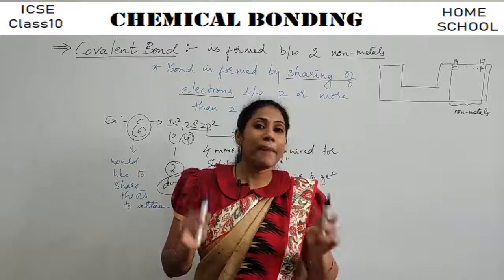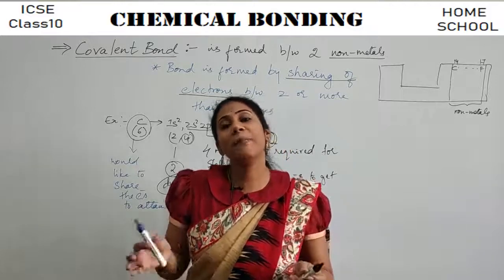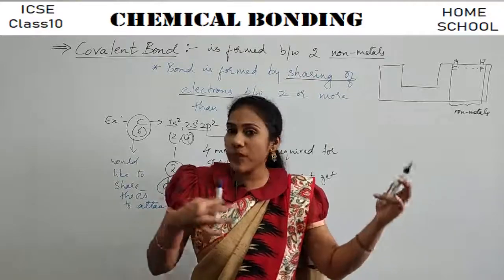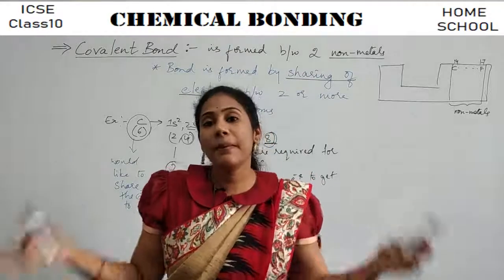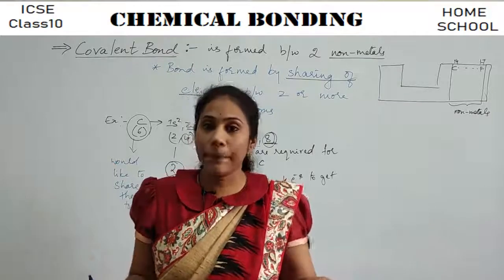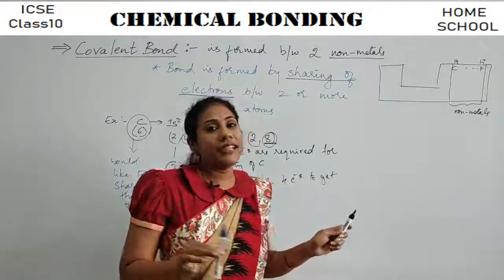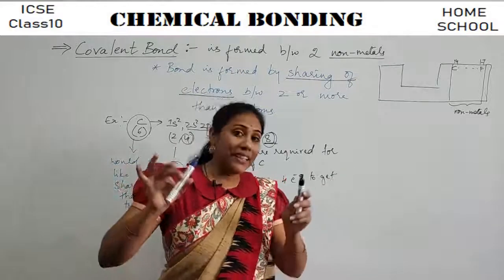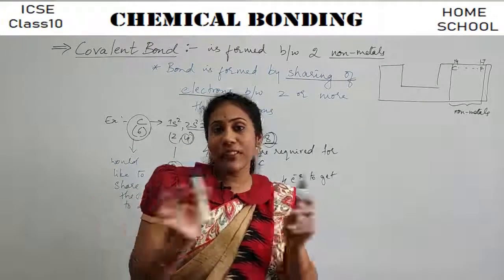So some atoms which do not have the ability to lose or gain will always share their electrons with other atoms to form stable molecules, and those molecules are covalent compounds. Now let us see how, in covalent bonding, an atom can share its electrons with others.